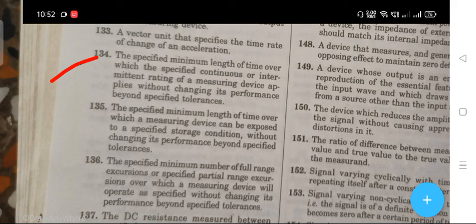The next question is 134: the specified minimum length of time over which the specified continuous or intermittent rating of a measuring device applies without changing its performance beyond specified tolerance. The right answer is operating life.